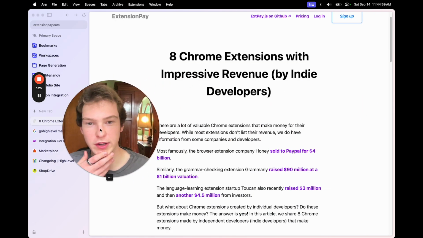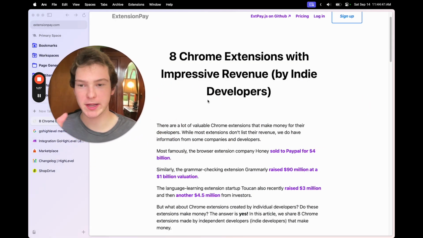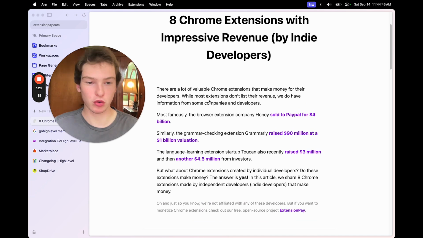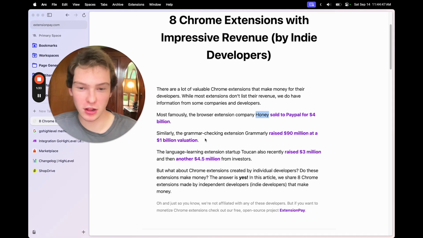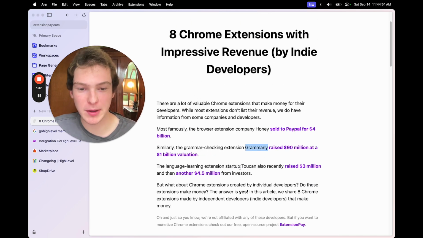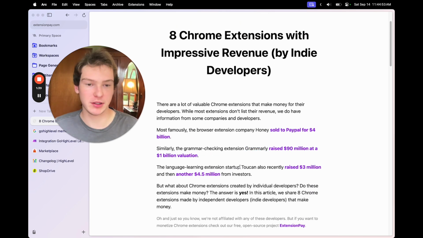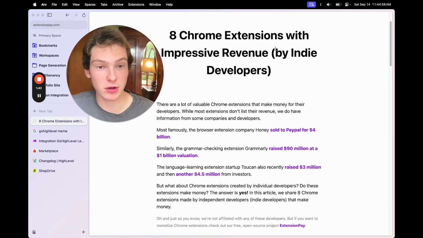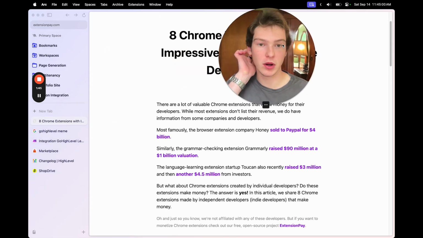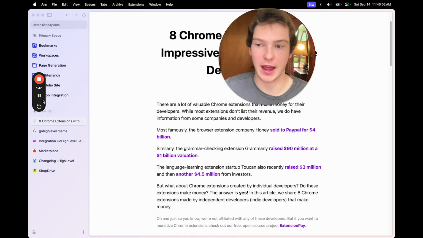The crazy thing about that is, Chrome extensions, you might have heard, can be a crazy business. Honey, $4 billion. Grammarly raised at a $1 billion valuation. These companies can get absolutely massive, and they're just building on top of another platform. These were also indie developers, okay? So I'm going to show you how to build an app like that.